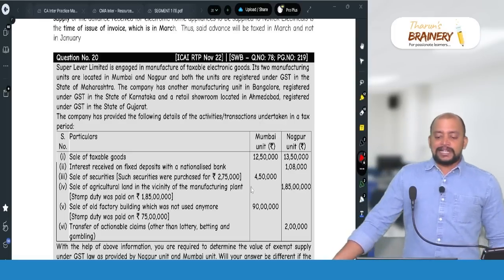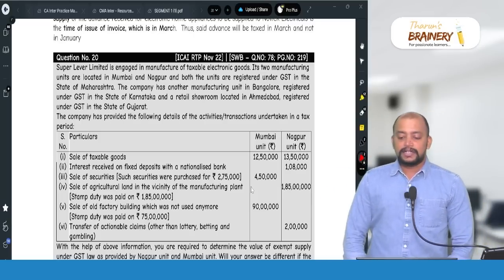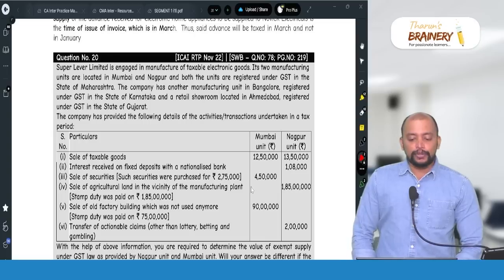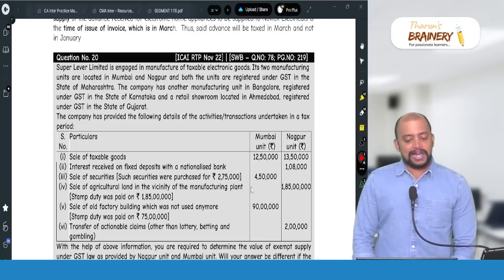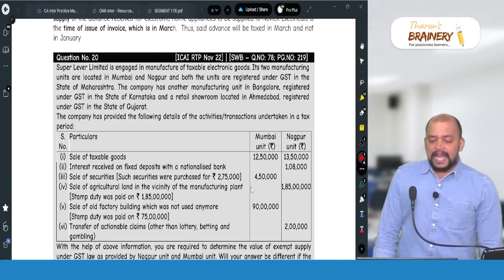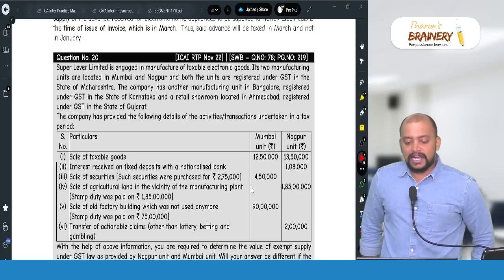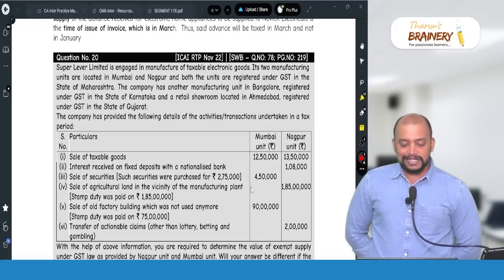Super Liver Limited is engaged in manufacture of taxable electronic goods. Its two manufacturing units are located in Mumbai and Nagpur, and both the units are registered under GST in the state of Maharashtra. The company has another manufacturing unit in Bengaluru registered under GST in the state of Karnataka, and a retail showroom located in Ahmedabad registered under GST in the state of Gujarat.